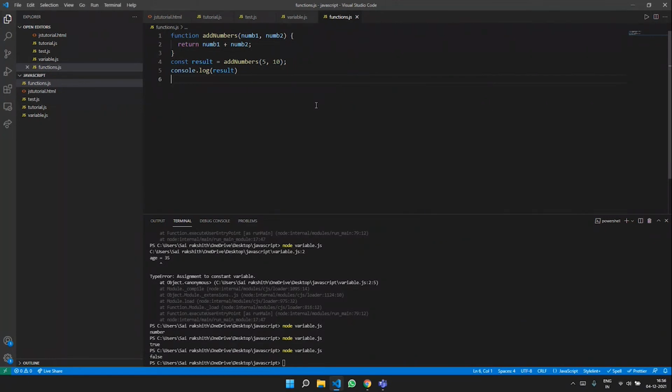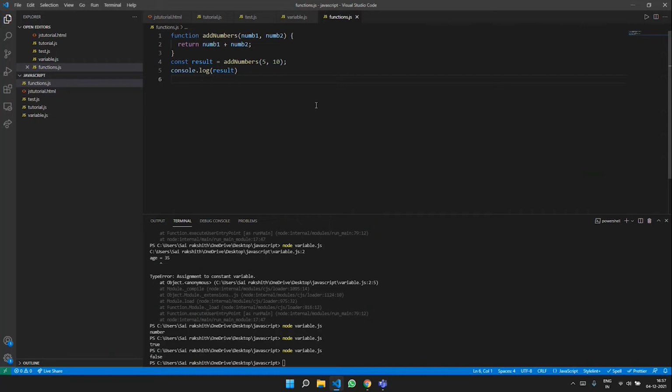And under these curly braces, what is written is that it has to return the sum of both these numbers. So both are number data types. 5 and 10 here are number data types, as we can see in line 4. And both these values are basically going into num1 and num2, which are the parameters of the function that is written in line 1. And this function basically gives the addition of both these numbers. So this is what the function is doing, and it's returning the value of sum on line 2.